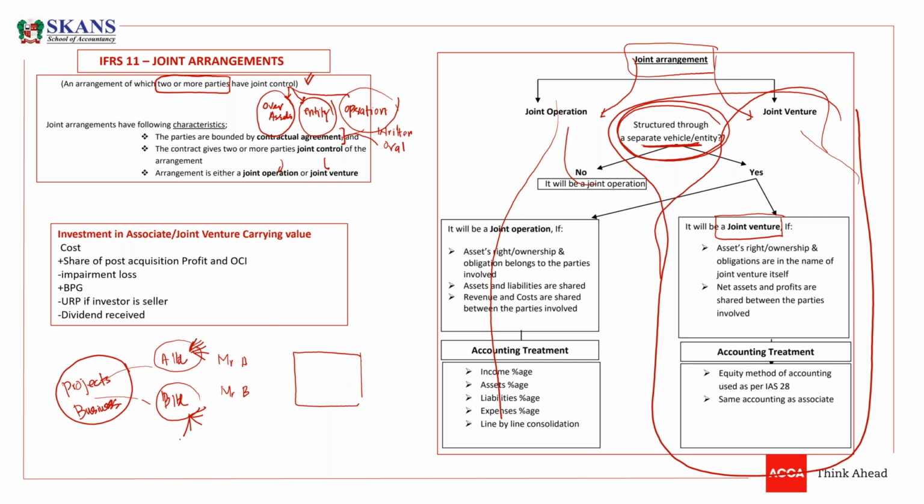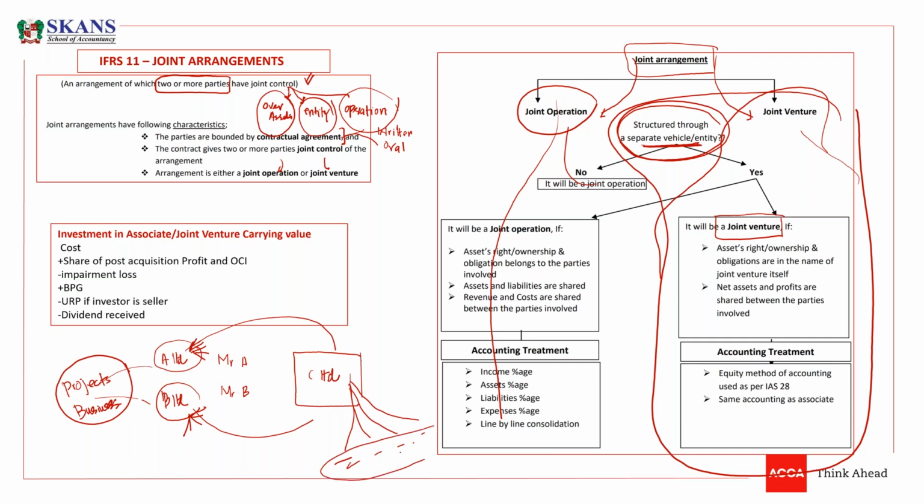Whenever this is the situation, we will say it is a joint operation because there is no separate entity established. But the other way to do the business together is that A and B will make another company with the name C Limited. So C Limited is a separate vehicle, a separate entity, and through this entity, they are going to produce a product and sell it in the market. So this is a separate entity.